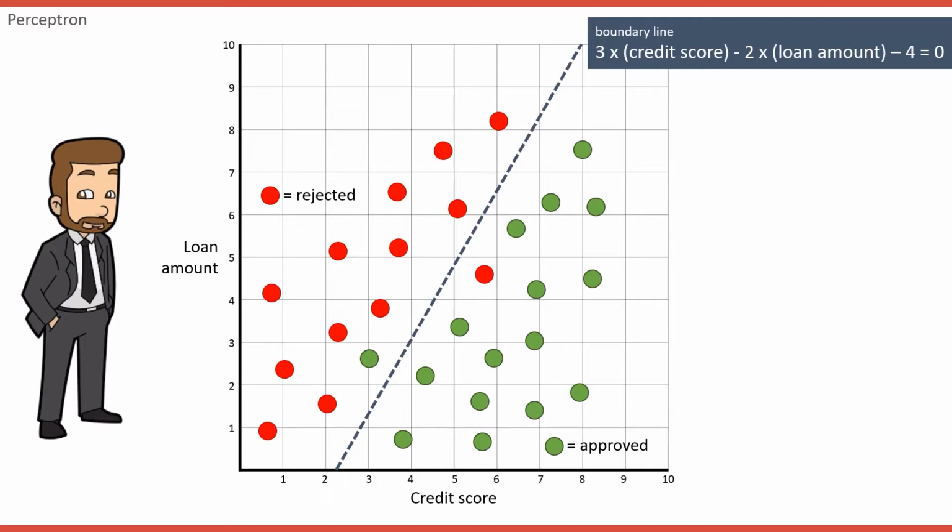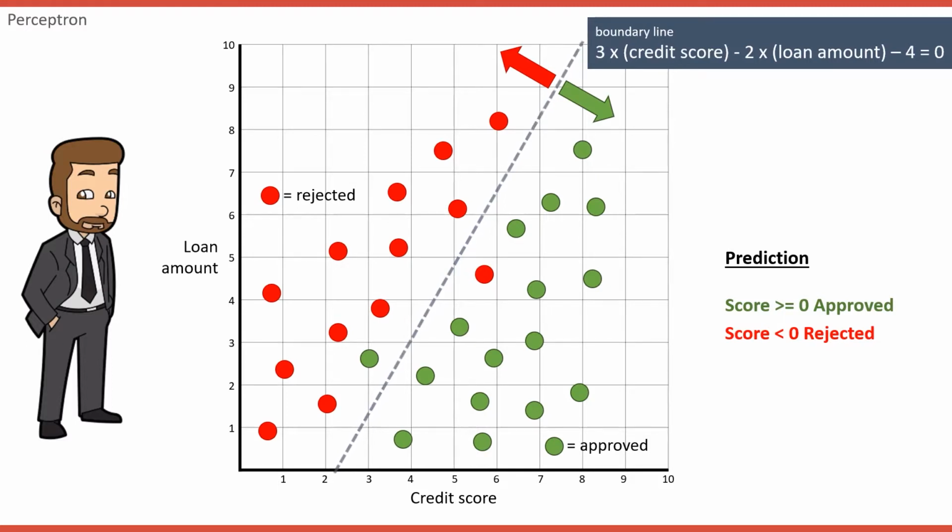What does this mean? It means that when a new application comes in, we put the values of the application into this function and take the score. If the final score is positive, we approve the application. If the result is negative, then we reject it. This is called a prediction. This linear equation is our model. We could have more features to put into the equation, but in this case, the model would be in a higher dimension and we wouldn't be able to visualize it. But that wouldn't be a problem for our model and we still would have a prediction.